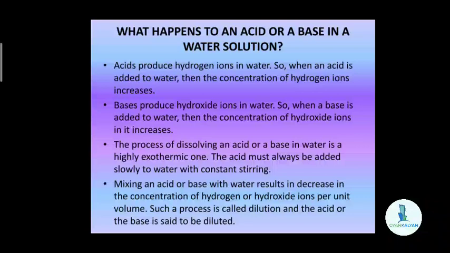When we add water to an acid or a base, the concentration of hydroxide ions or hydrogen ions will decrease per unit volume. Such a process is called dilution, and the acid or the base is said to be diluted. We will call that acid or base a diluted one, like dilute hydrochloric acid or dilute sulfuric acid, when the acid is added to water. The concentration decreases.